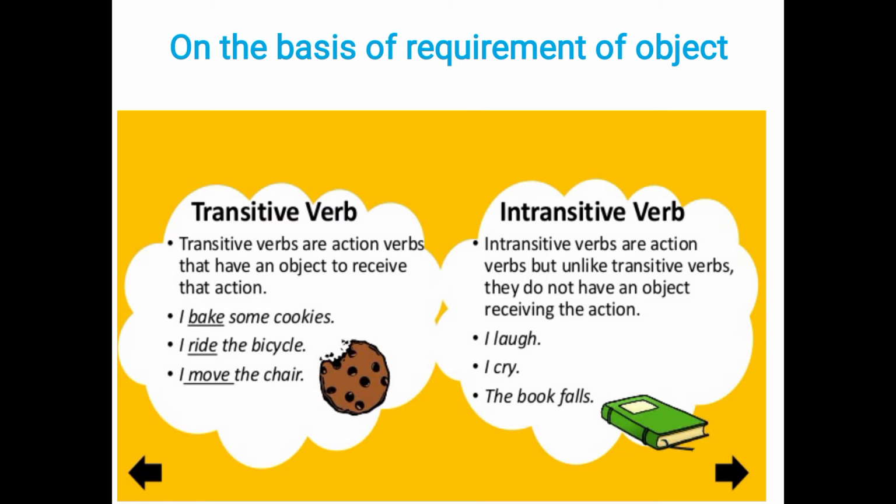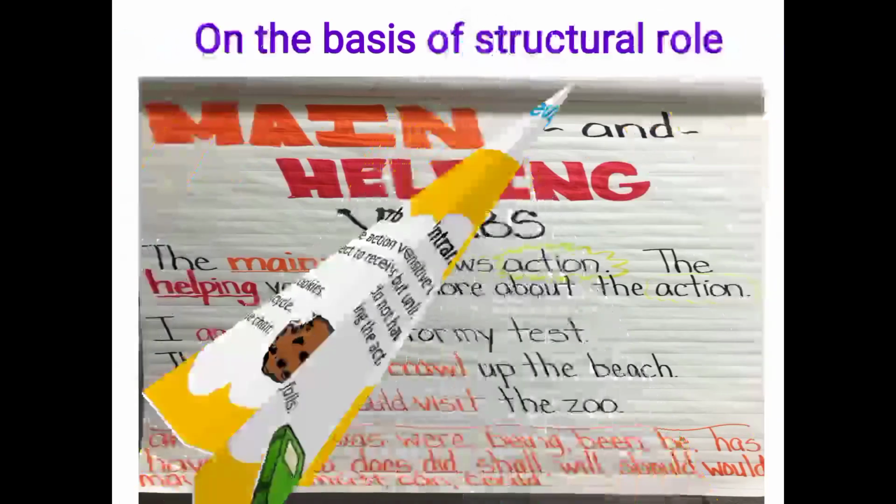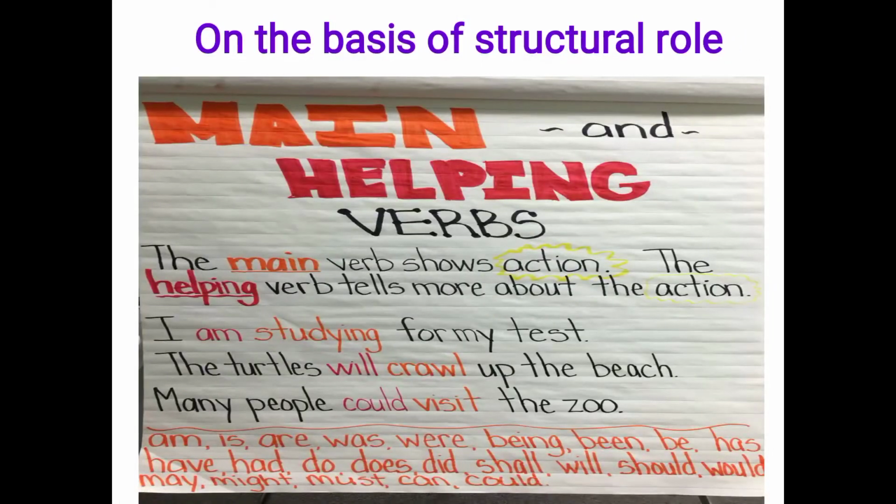Okay, now come to the next thing, that on the basis of the structure. So on the basis of the structure, they have divided the verb into three categories. The first is the main verb, second is helping verb, which is also called auxiliary verbs, or you can say modal auxiliaries and primary auxiliaries. Clear? So you can see that main verb shows action, means any verb which shows the action if anything is happening in the sentence, so it is reflected by the main verb. But helping verb tells us about the time or the tenses, that at what time anything is happening.